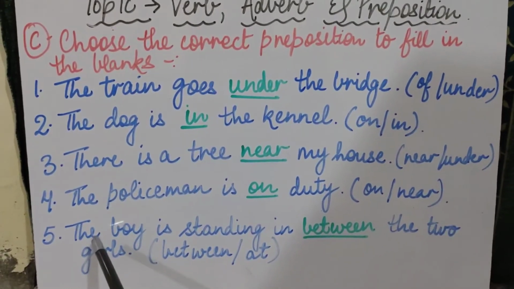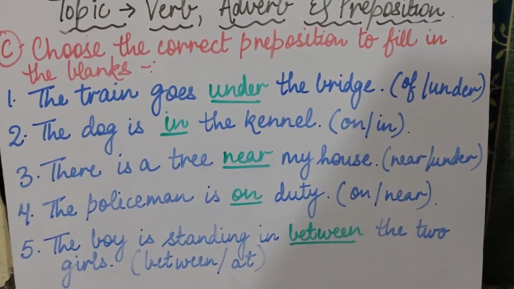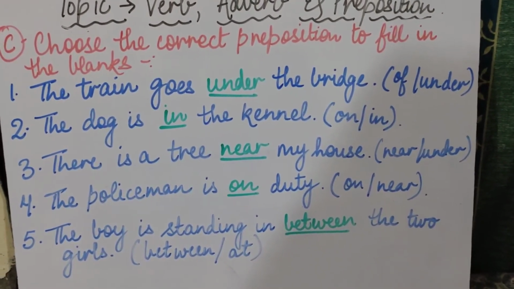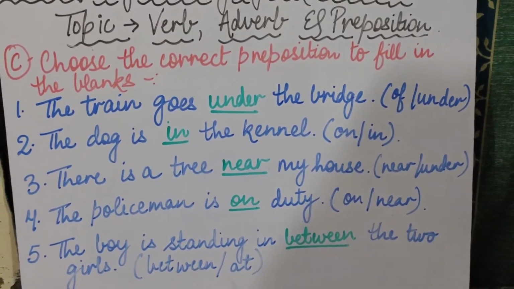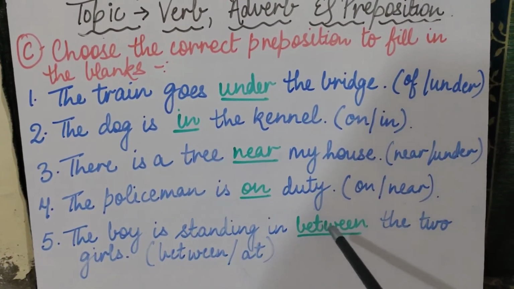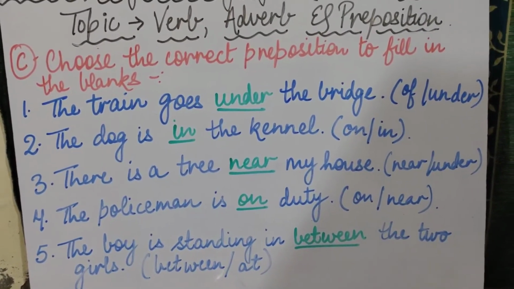Coming to the last fifth sentence, the boy is standing in dash the two girls. When we are talking about only two things, then we will write between. And when there are more than two, then we will use among. So the boy is standing in between the two girls. Correct preposition is between. Clear to you all?